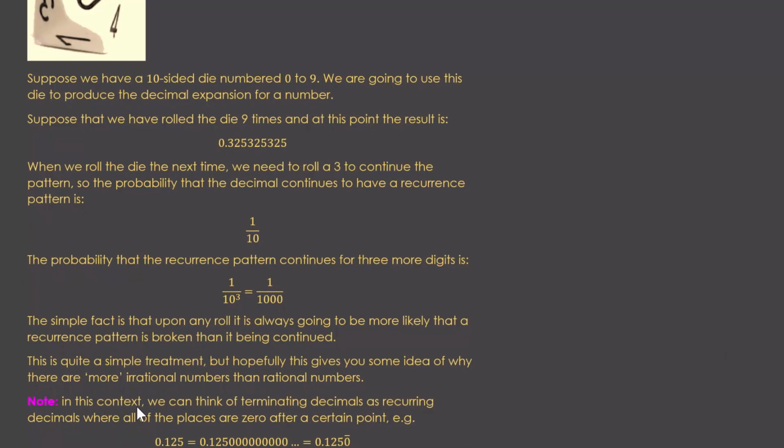Note, in this context, we can think of terminating decimals as recurring decimals where all of the places are a 0 after a certain point, e.g. 0.125 being 0.125 and then 0 recurring. This is a very simple treatment of this, but hopefully it gives you some idea. Obviously, if you delve into this more, it's very complex.